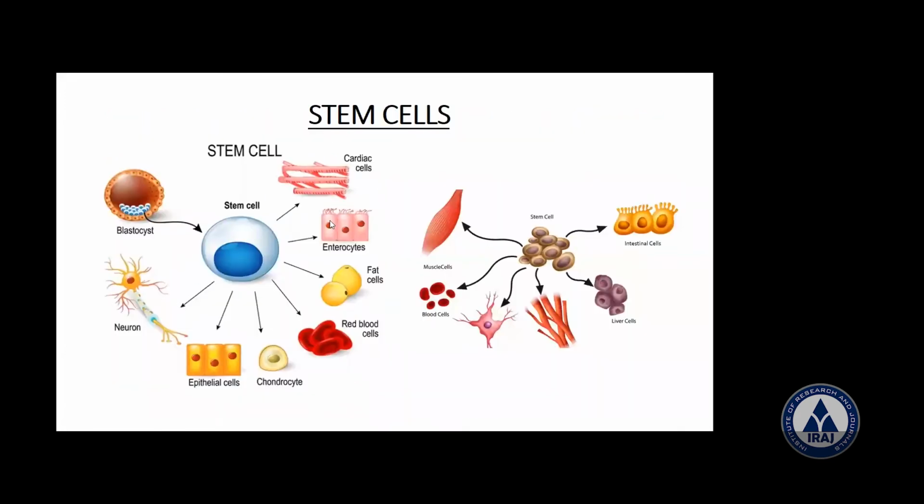This is a brain cell. So I didn't put all these cells from here to here. They can differentiate here. They can differentiate here. Now I told liver cells, intestinal cells, and here you can see the neurons. Okay, here you can see the muscles, RBC, blood cells, you can see that one.